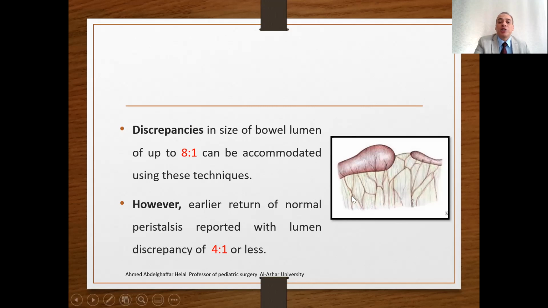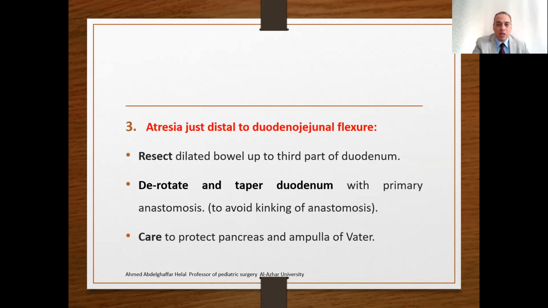So try to reach this ratio. After your dilatation or back resection, try to make the proximal 4 and the distal 1. The options given to you already help you to solve 8:1. What we need is to reach the level of 4:1 to have your baby with early return of normal peristalsis.